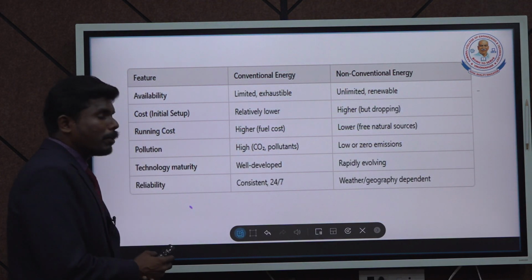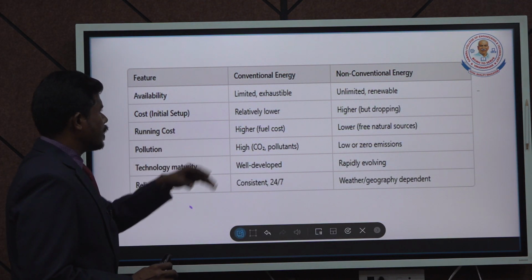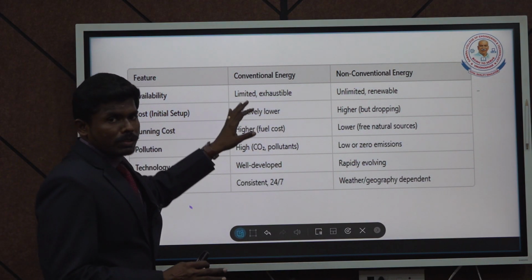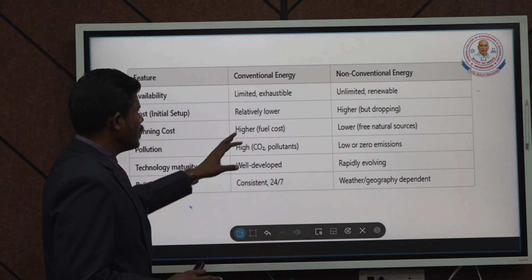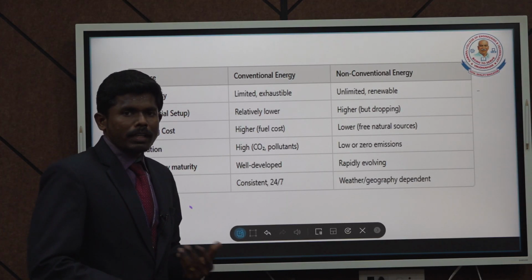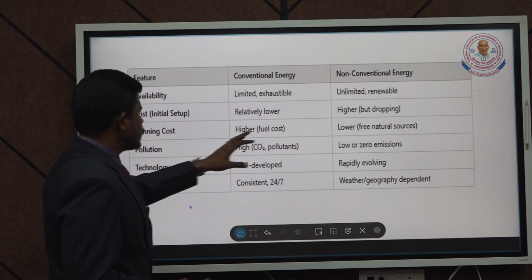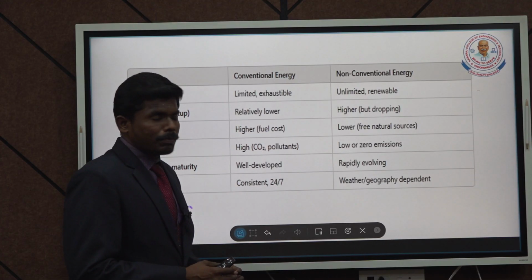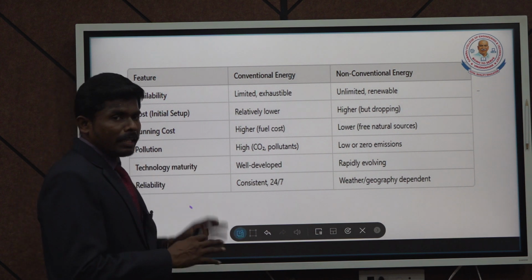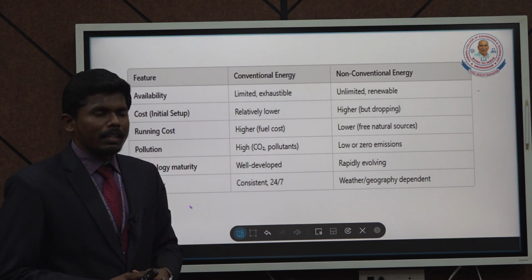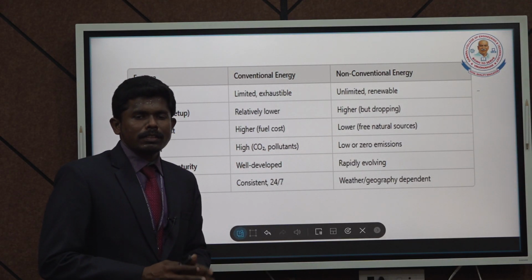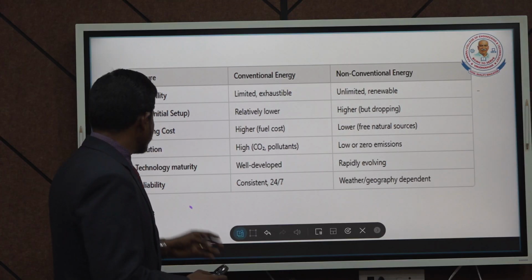And to compare conventional with non-conventional energy sources with respect to availability, which is very limited: conventional sources, the coal, thermal and all, are available very limited. In the case of non-conventional, it is available in abundance in the real world, so that we can use it for any amount of time. And then cost wise, this one is lower. Traditional use of power is lower, but when compared to the non-conventional, it is very high. When you see the running cost, that means the payback period, it has a higher impact, but in the case of non-conventional energy sources, the utilization cost is very low.